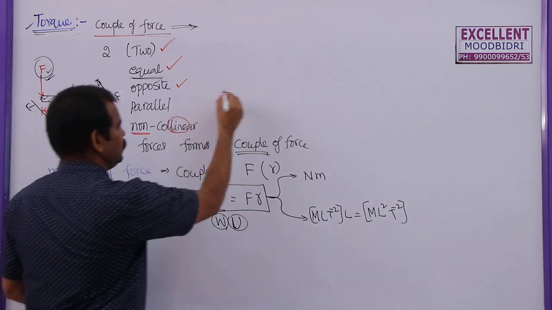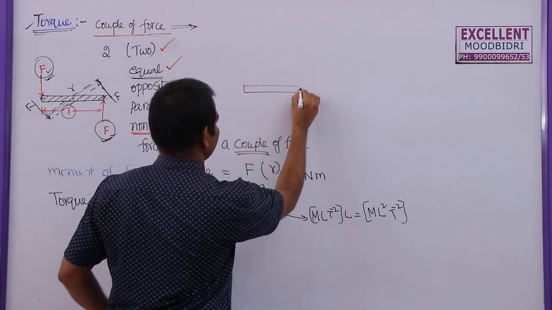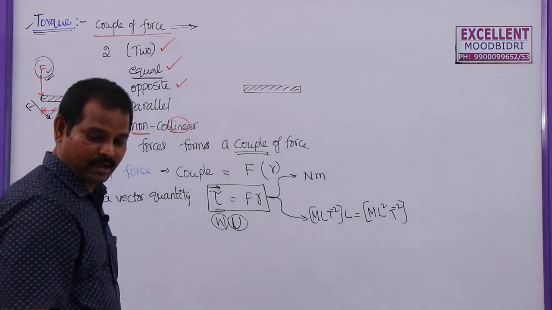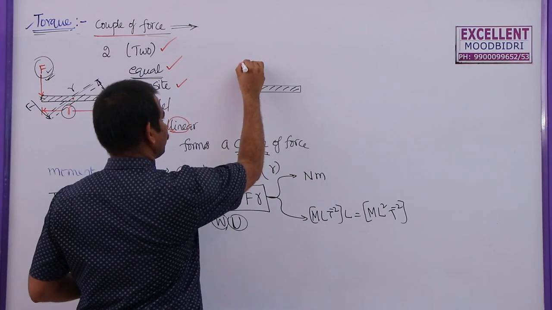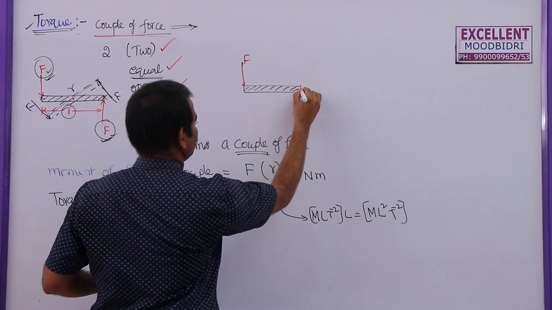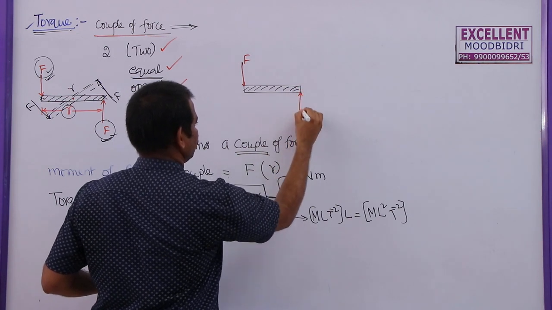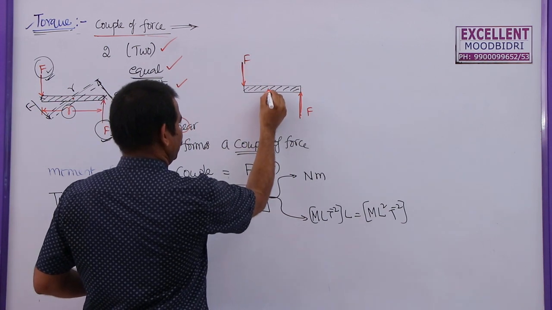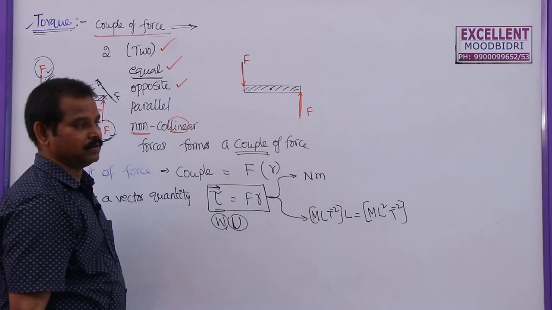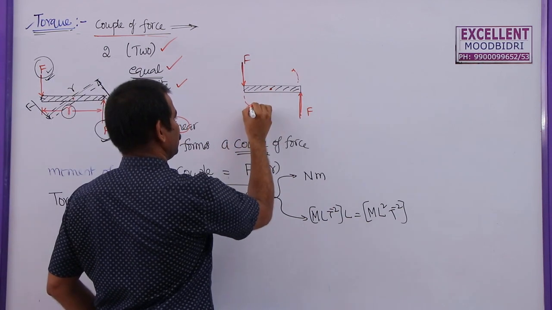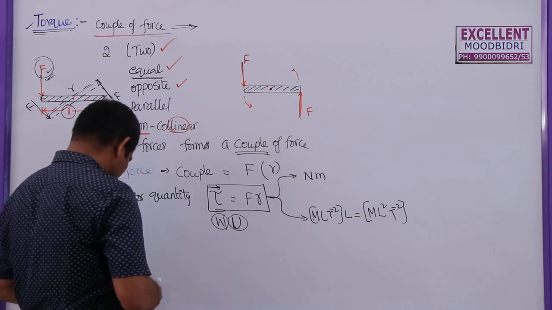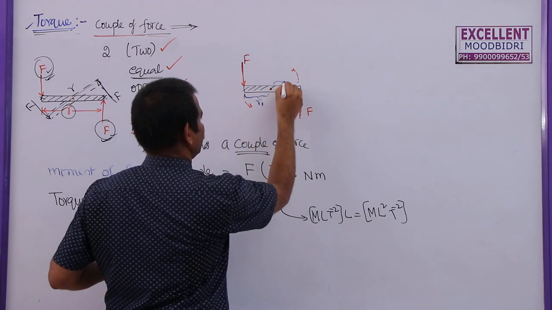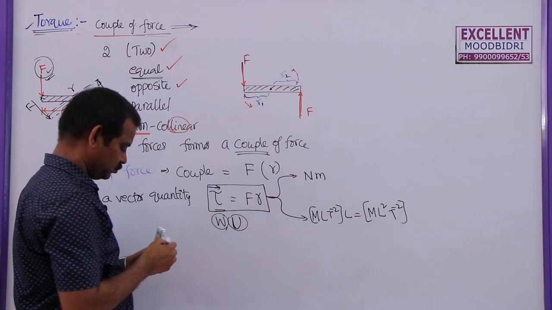Actually speaking, if this is the body, the forces acting on this body are: this is F, this is F, and this is another force F here. So these are the two forces acting on this one. Now let me take that this body is rotating about this point. So it will rotate in this direction. Let the distance from this point to this force be R1. And this will become R2.